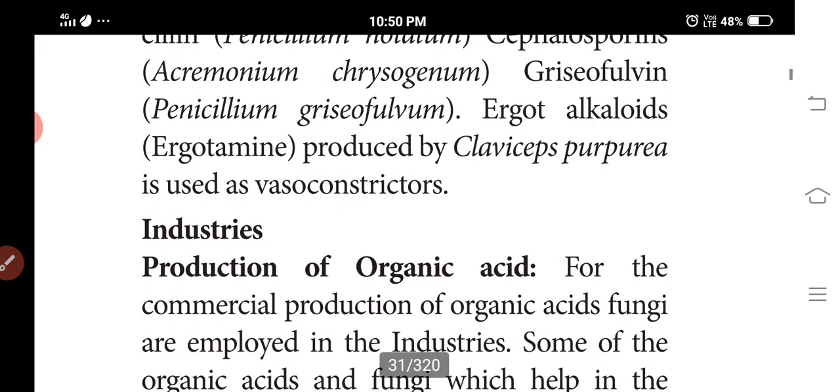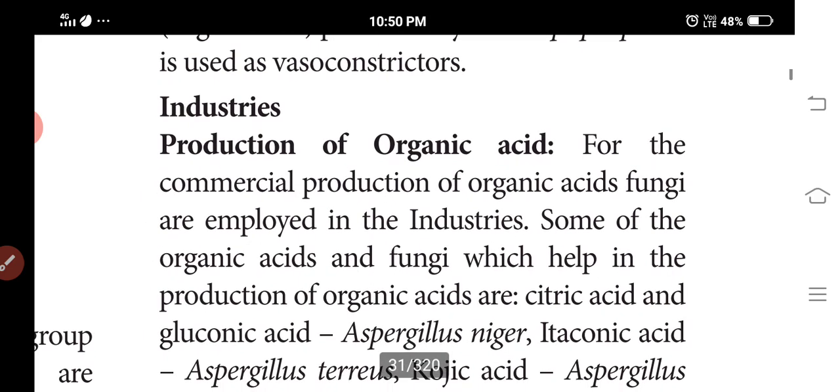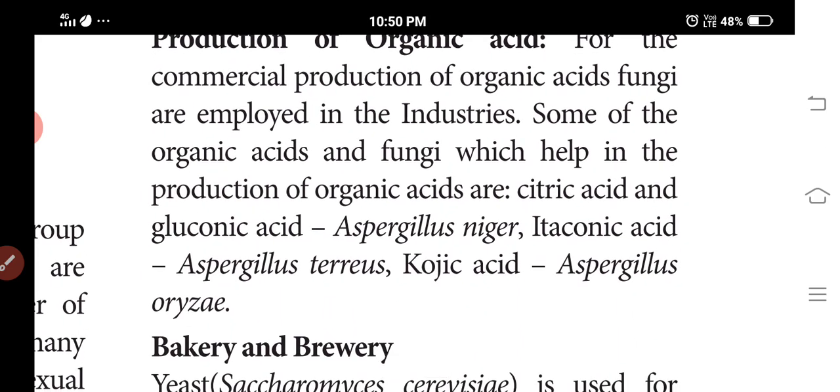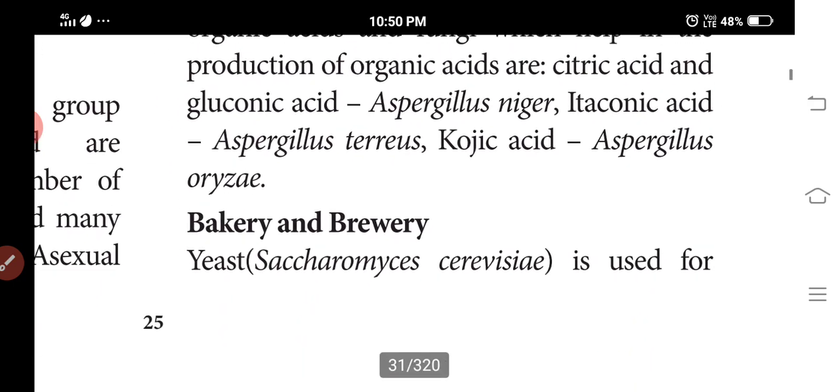Fungi produce organic acids, commercial products used in industries. Fungi help in the production of citric acid, lactic acid and gluconic acid. Next is the bakery.